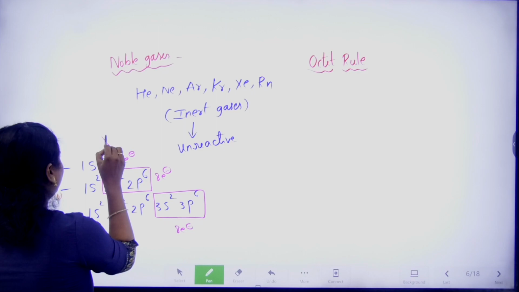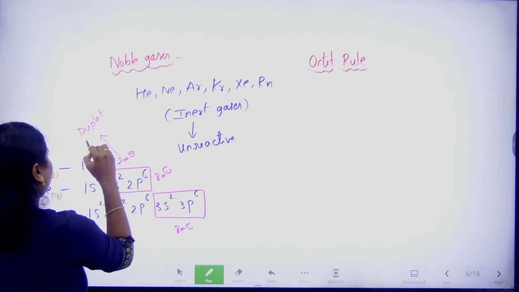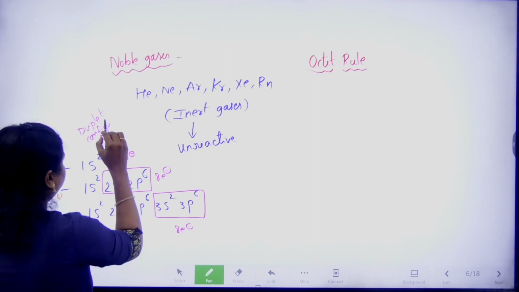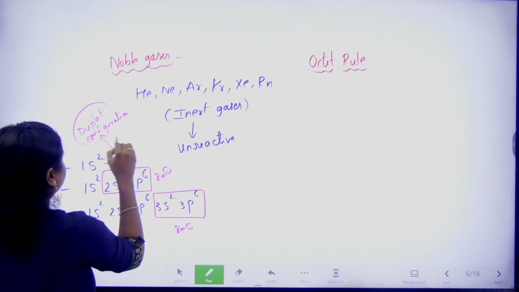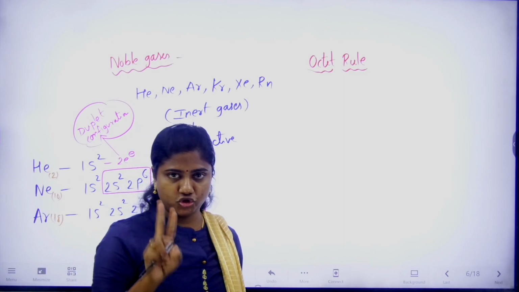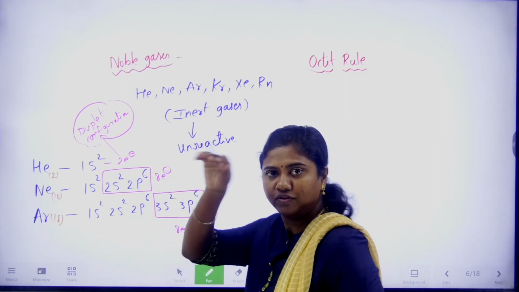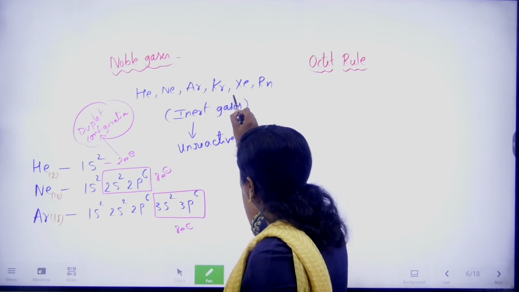This is called duplet configuration. So the only inert gas which is stable with 2 electrons is helium. It is having only one shell.